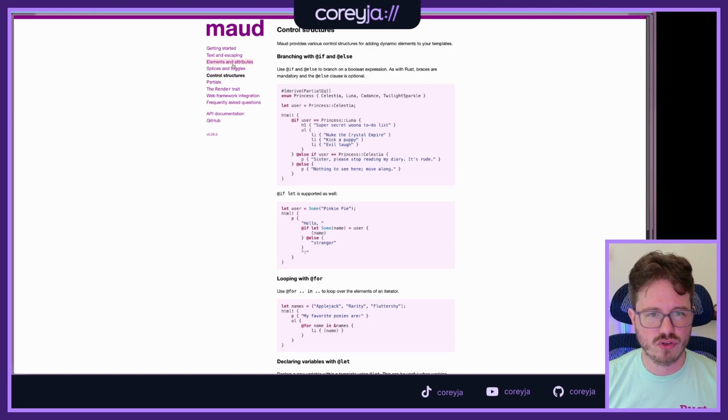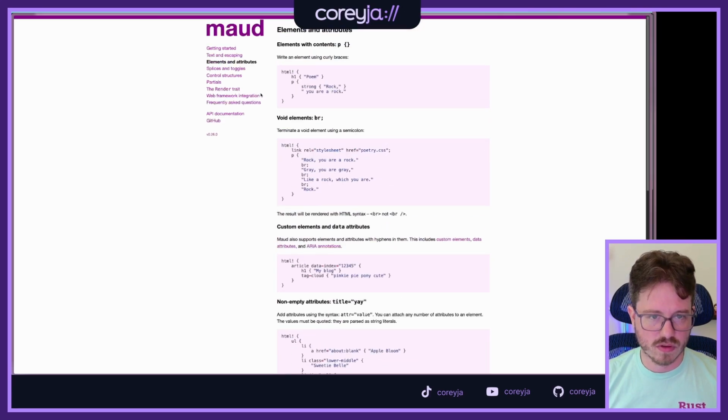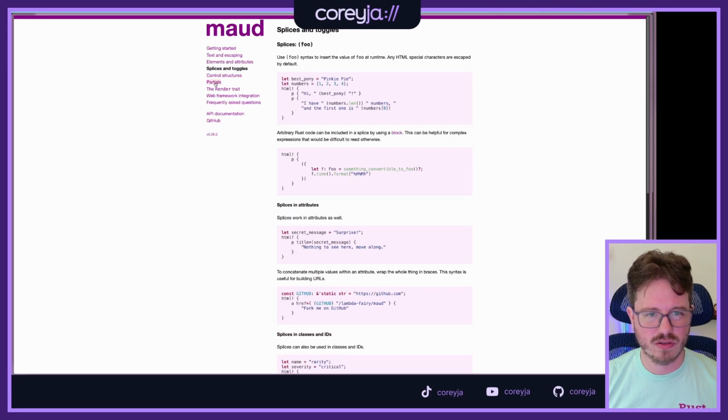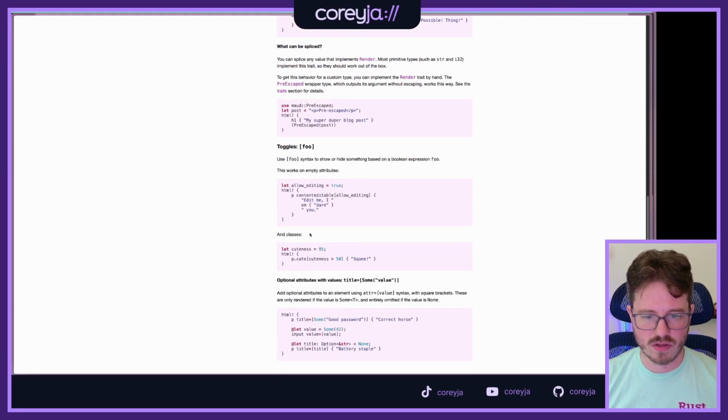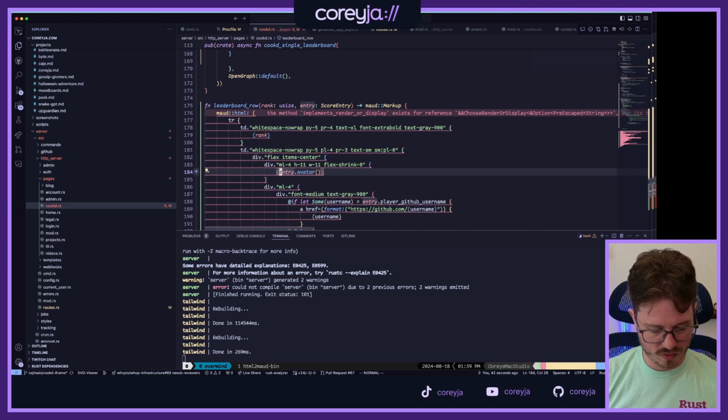It's not really a control structure. Elements and attributes, splices and toggles. Oh, so maybe I need a toggle. Optional values. I think I need something with the optional. So can I put it in a chain surrounded by square brackets?